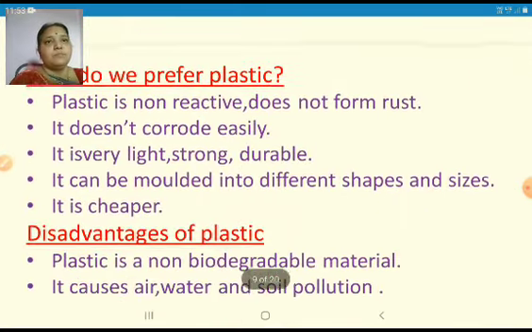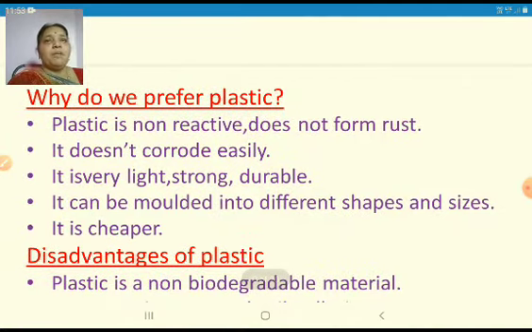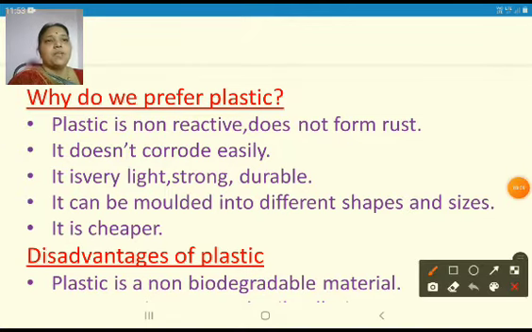Now, why do we prefer plastic? Why has plastic replaced the metals, wood and mud? What are the advantages of plastic? So here plastic is non-reactive. For example, if you take pickles, we cannot store pickles in metal containers because pickles, for example mango pickle, are acidic in nature and they easily react with the metal, so that the food is spoiled when they are stored in the metal containers. But you can easily store them in plastic containers.